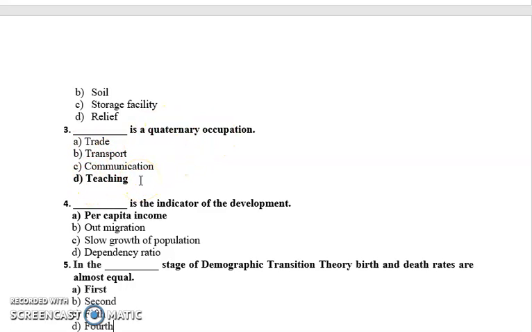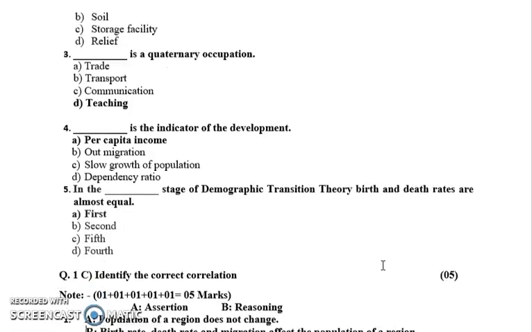Next we have per capita income is an indicator for the development. Okay. Next, in the first stage of demographic transition theory, the birth rate as well as the death rate are almost equal. There is a stability which we find here. Okay, so it is first.